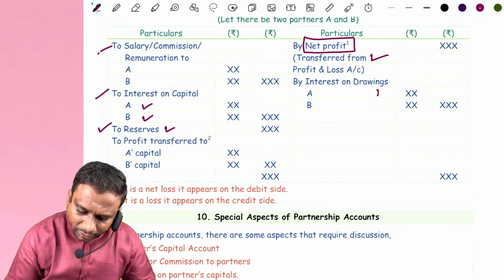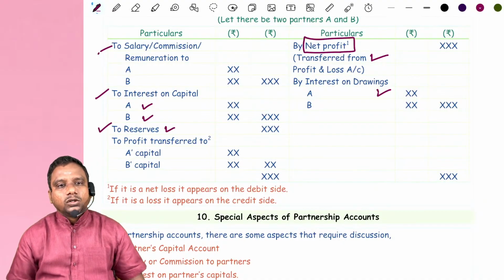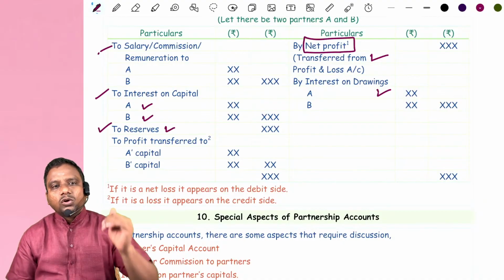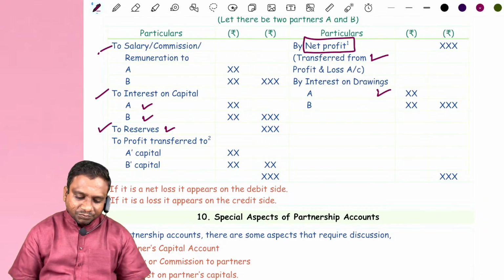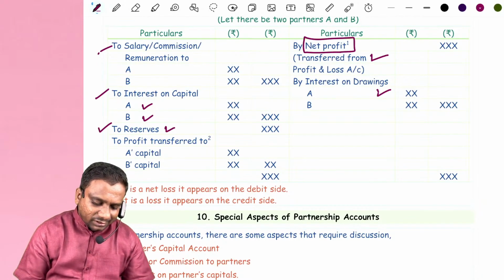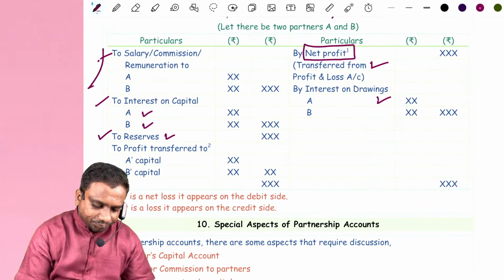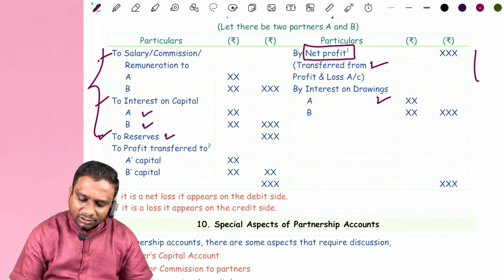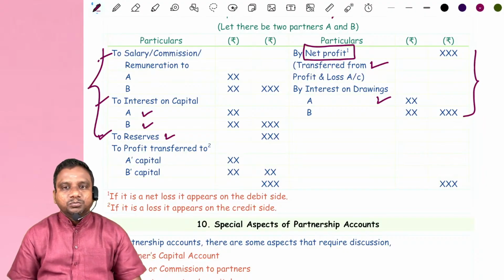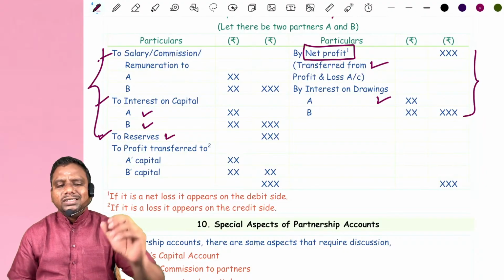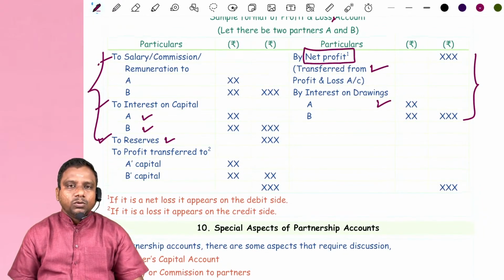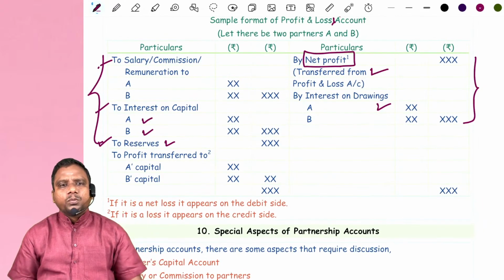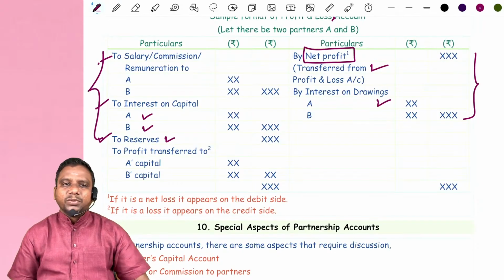Next, interest on drawings. Sir, how do we calculate interest on drawings? Sometimes interest on drawings is directly given in the problem itself, or else we have to calculate. Now the difference is nothing but distributable profit, and this distributable profit is distributed among partners as per their agreed ratio. Then what is the entry we get? Profit and loss appropriation account debit to partners' capital account.